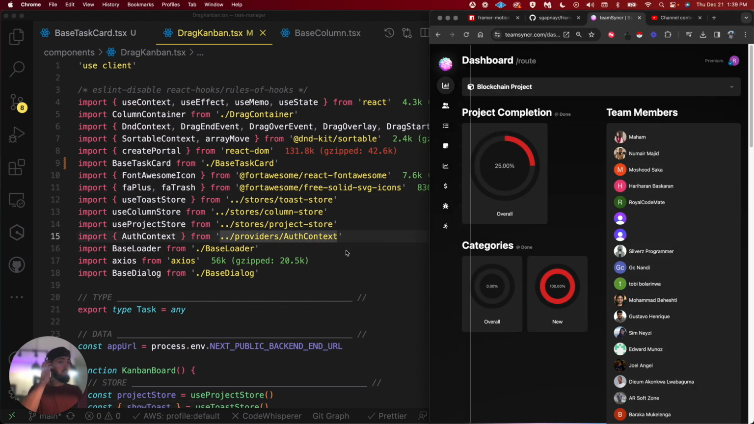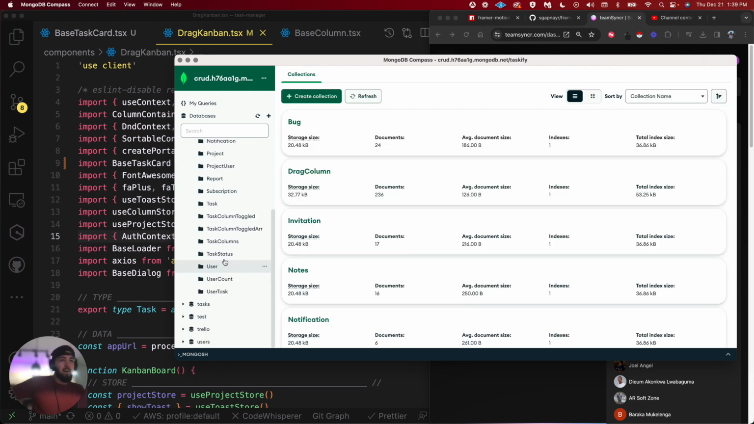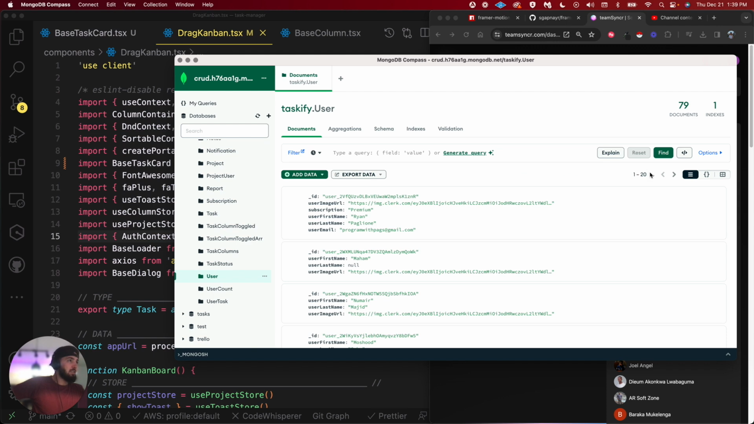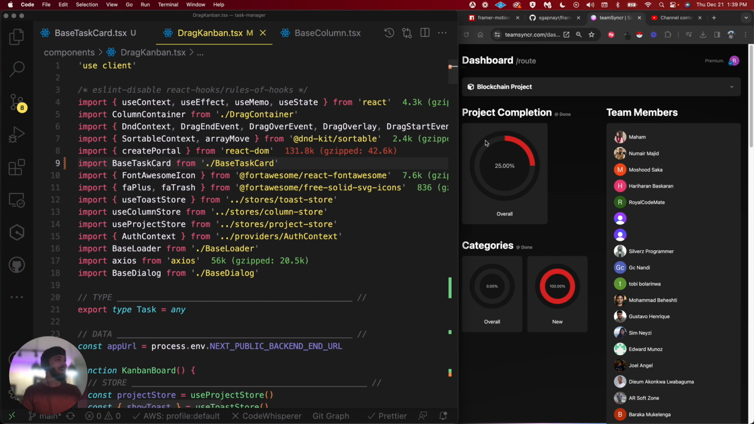Okay, so we got Team Syncer up on the right here, and then let me pull up the database. Boom. Let's see how many users we're at. Taskify, that was the original name. Users 79. We're almost at that 80 mark, folks. Woo! That's pretty cool.